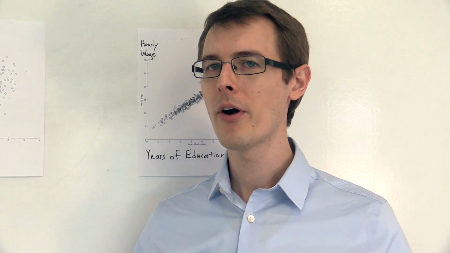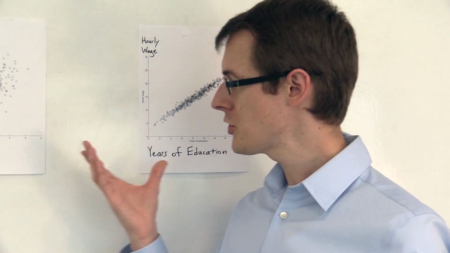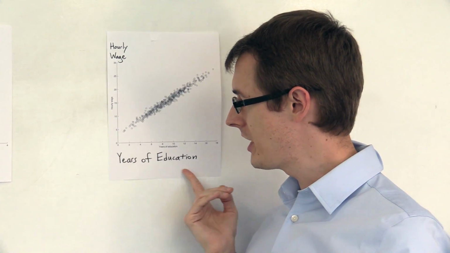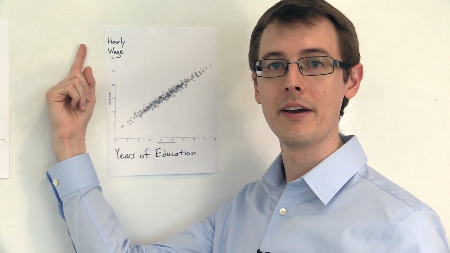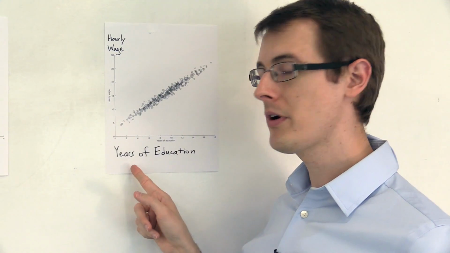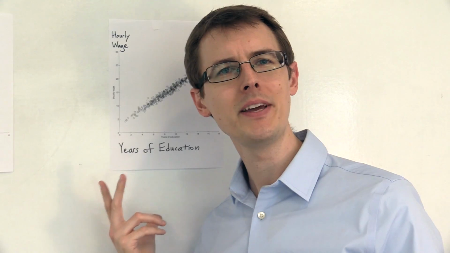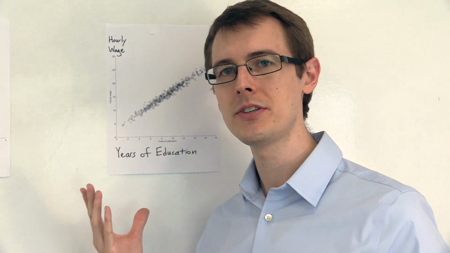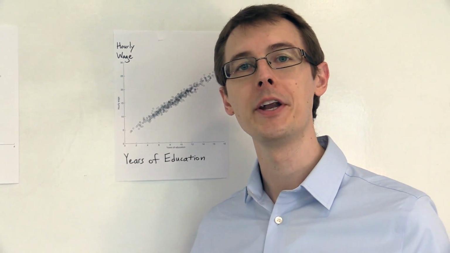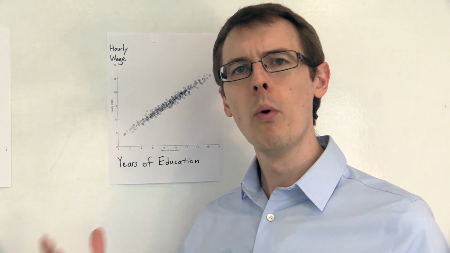And to see how that works, let's look at an example where I've generated some fake data. So in my fake data, here I've got the relationship between years of education and how much money you make. We see in the data that there's a positive relationship. People with more education tend to make more money. So does that mean there's a causal effect of education on wages? No, not necessarily, because education is not randomly assigned. People choose how much education they get. So what could be going on?